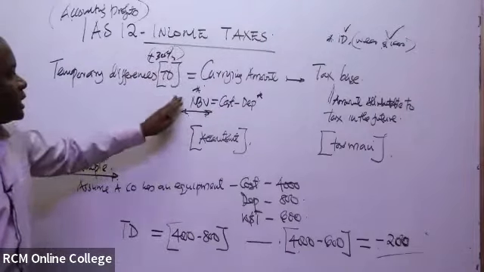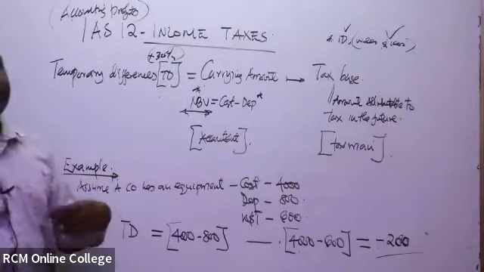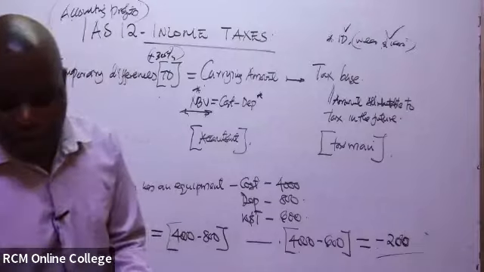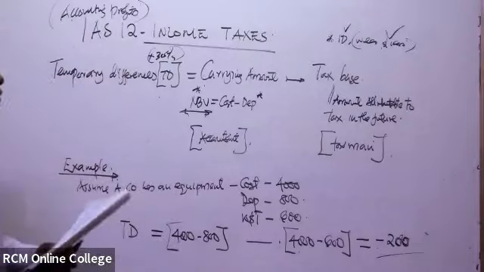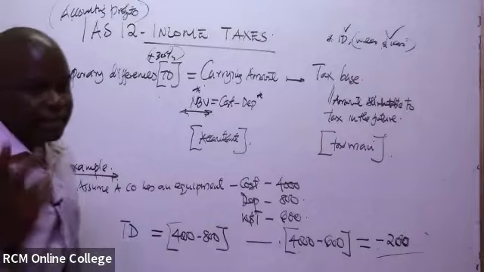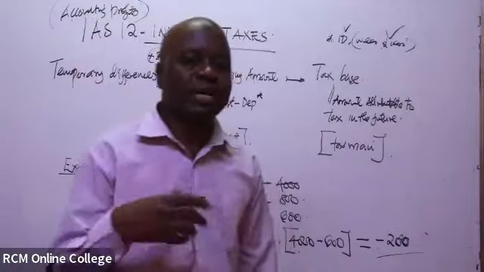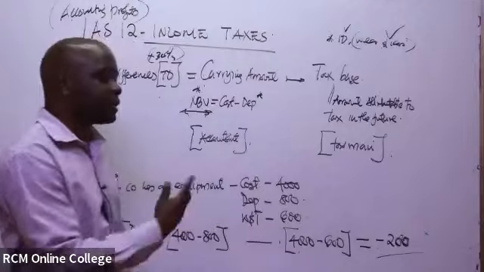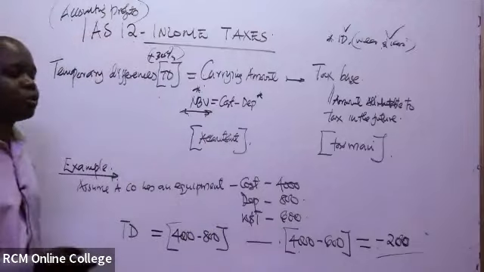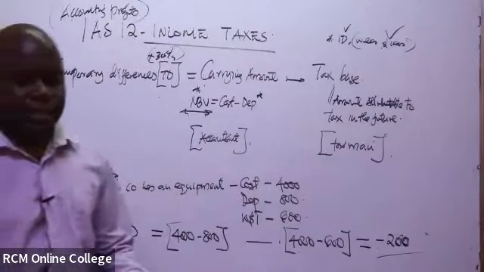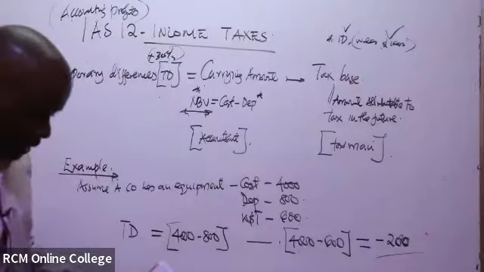So there's something I'm bringing up: the types of temporary difference. They are of two. We can have deductible, and we can have taxable. If it is negative, it will be deductible. If it is positive, we refer to it as a taxable temporary difference.